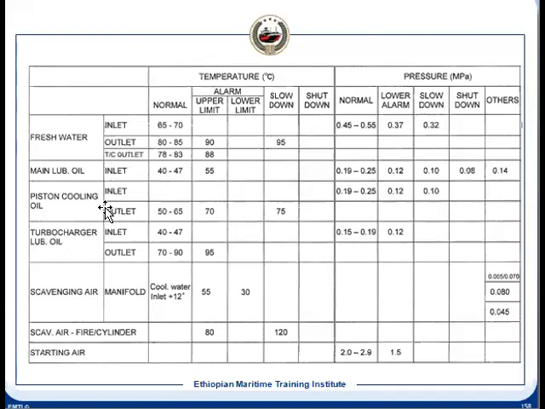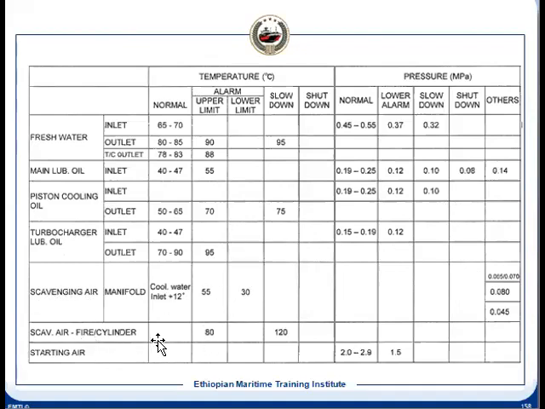Turbocharger oil is an external supply, so there is an alarm. Scavenge air manifold has a minimum and maximum; it cannot go more than that or less than that, this range has to be maintained. So that is the scavenge air.